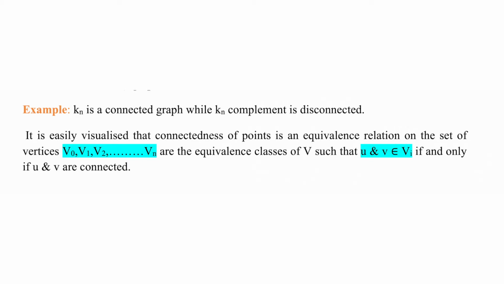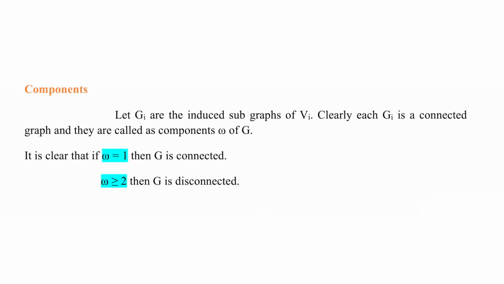It is easily visualized that connectedness of points is an equivalence relation on the set of vertices V. Let V1, V2, up to Vn be the equivalence classes of V such that u and v belong to Vi if and only if u and v are connected. Let's see the definition of components. Let Gi be the induced subgraphs of Vi.